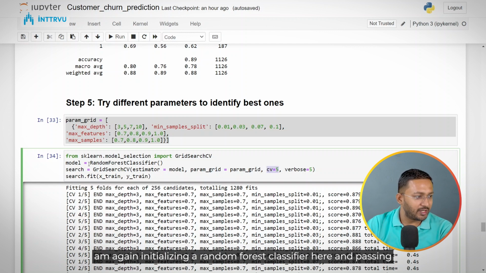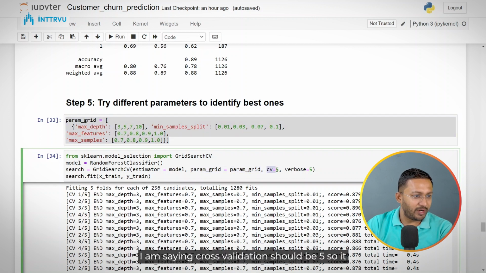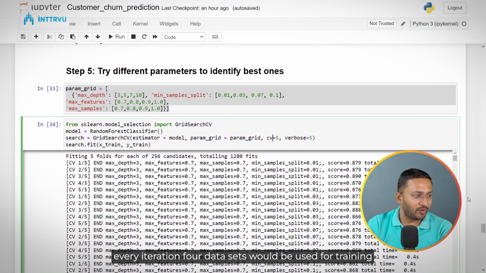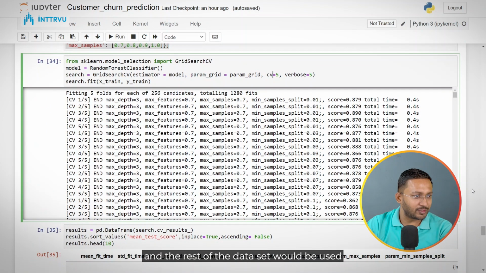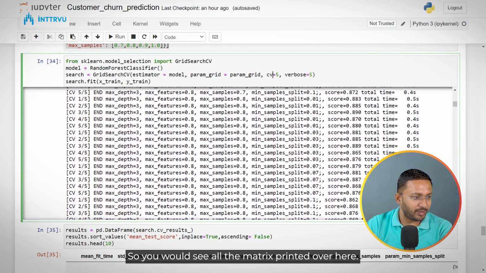And I am again initializing a random forest classifier here and passing it as an estimator to grid search CV, passing it the parameter grid which it should try. So this is the grid which we have created. I am saying cross validation should be 5. So it is going to try 5-fold cross validation. So it would divide the data into 5 data sets, and in every iteration 4 data sets would be used for training and the rest of the data set would be used for evaluation. So you would see all the metrics printed over here.